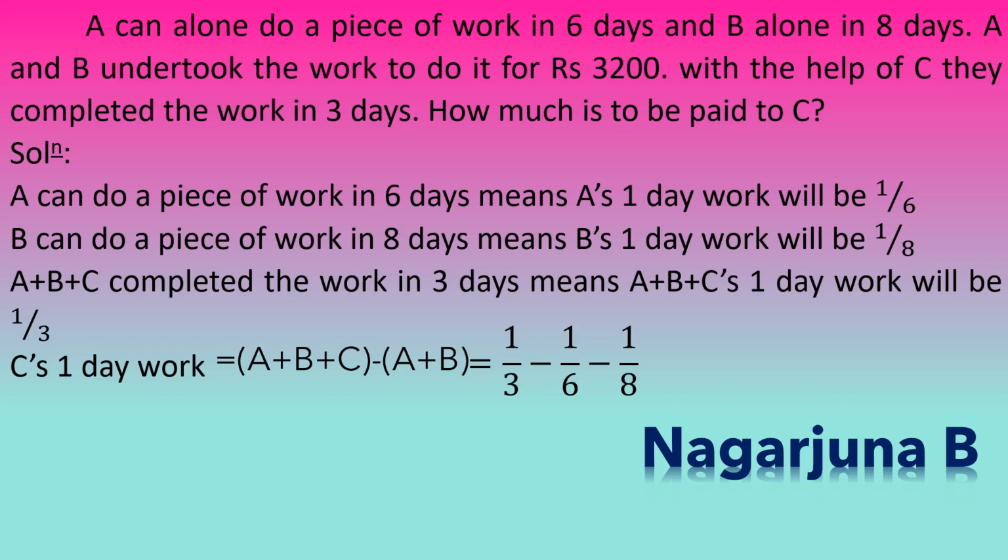Their one day work is 1/3 minus A plus B.